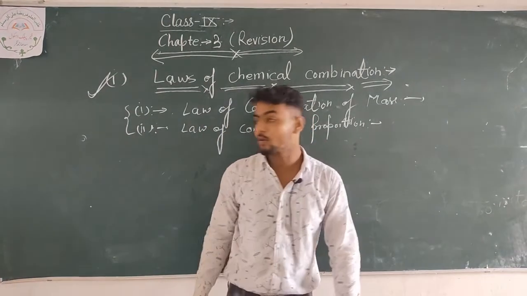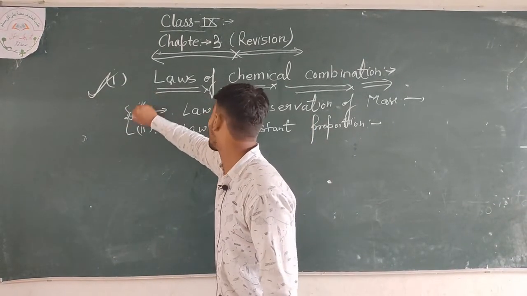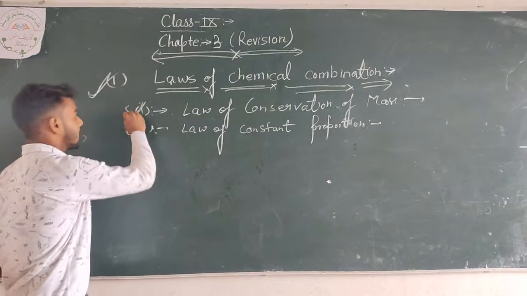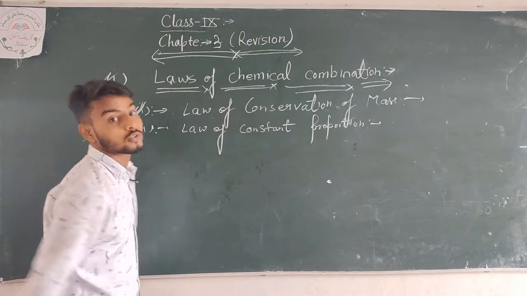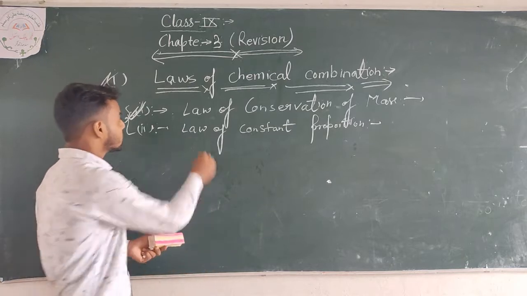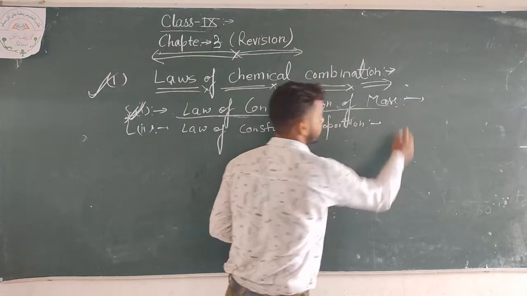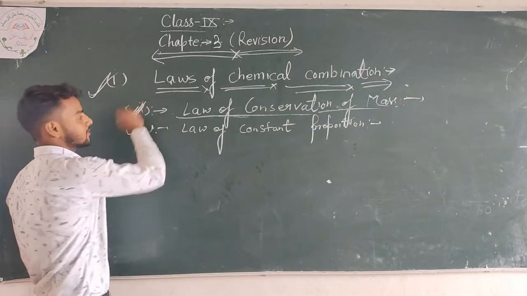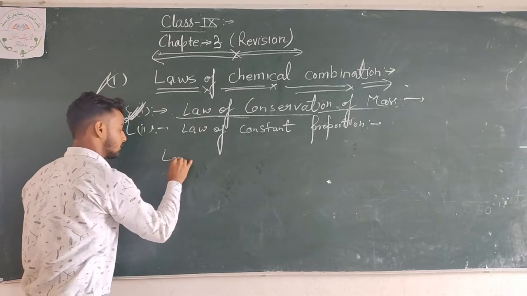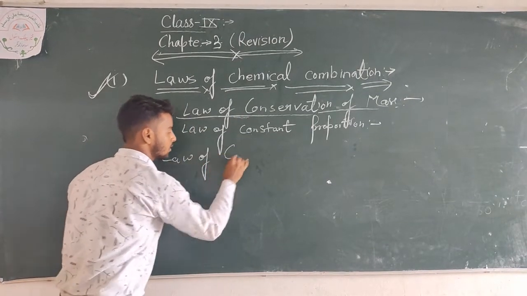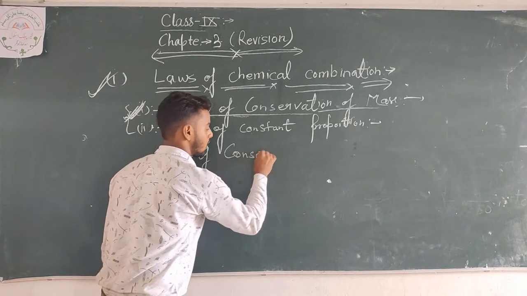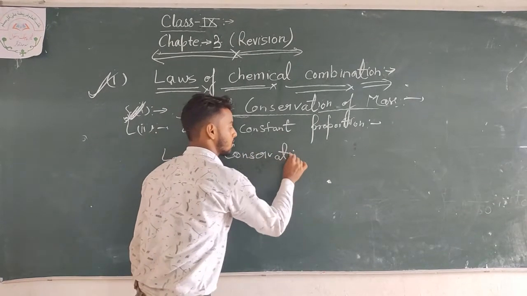Now we are going to know what the law of conservation of mass is.